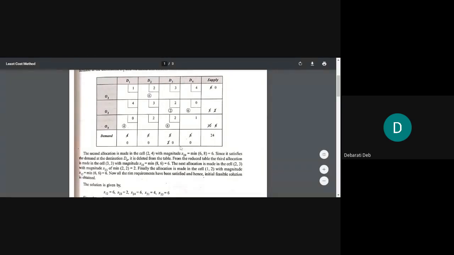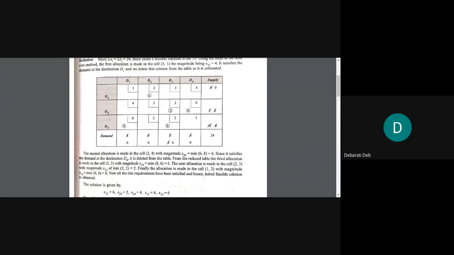After that, now simple. You will have to calculate the total cost. Now you will have to check in which of the boxes you have allocated. We can start from anywhere. You will get the same answer. So let us start from the beginning. It will be 4 into 0 plus 6 into 2 plus 2 into 2 plus 6 into 2 plus 6 into 0. Tell me the answer after calculating the total cost.